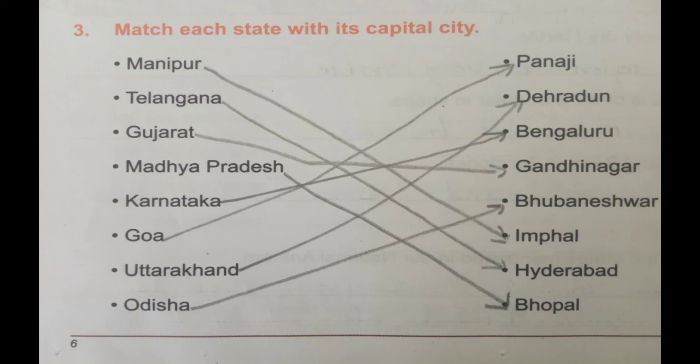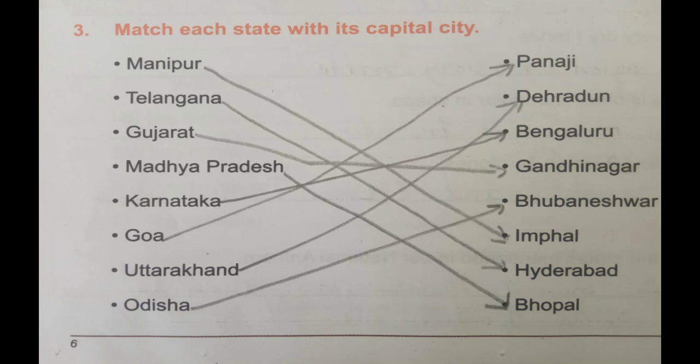Next, Telangana. Telangana's capital city is Hyderabad. Next, Gujarat. Gujarat, that is Gandhinagar.